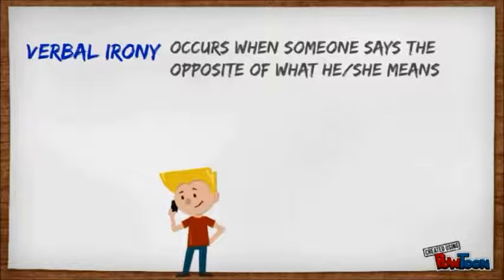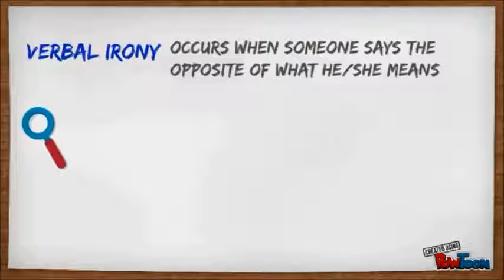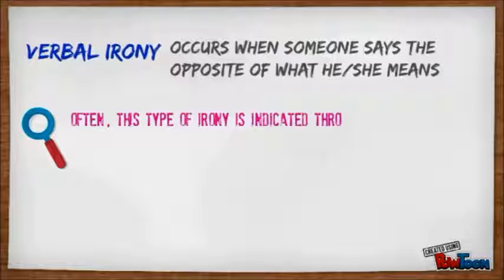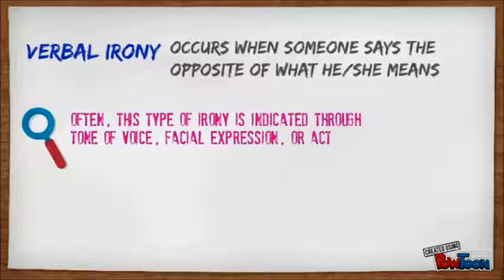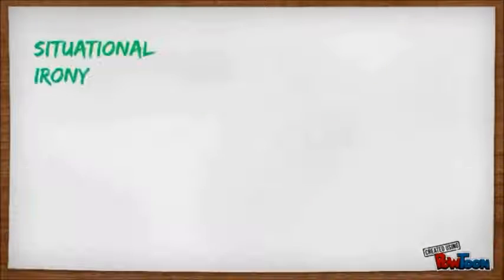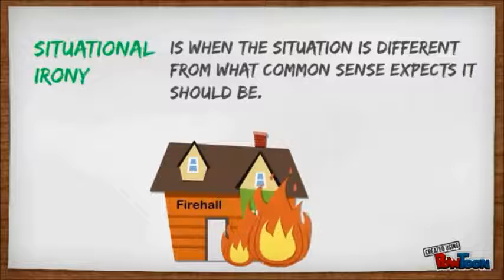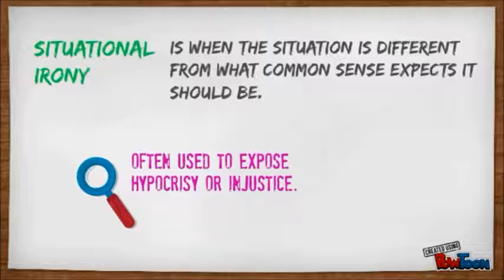Verbal irony occurs when someone says the opposite of what he or she means, like this boy on his phone who's talking about the movie that he enjoyed so much. Indicated through tone of voice, facial expressions, body language, or actions, verbal irony, in its most bitter and destructive form, becomes sarcasm. Situational irony is when the situation differs from what common sense expects it to be, like the fire hall full of firemen that burns to the ground. It is used by writers to express hypocrisy or injustice.